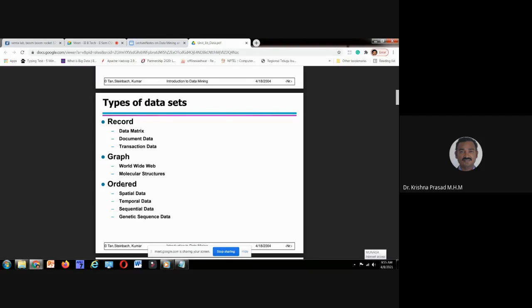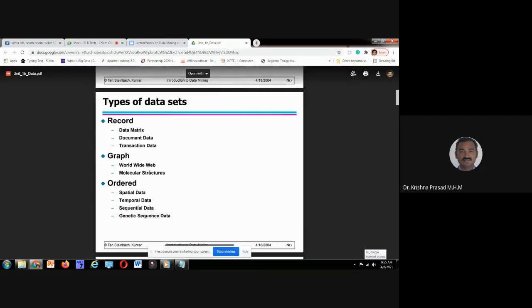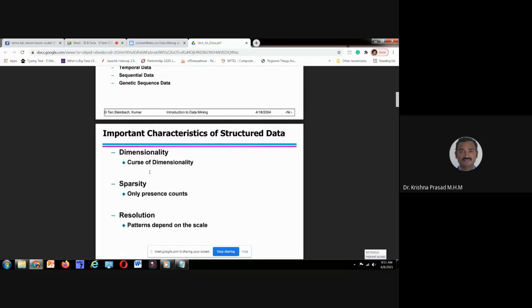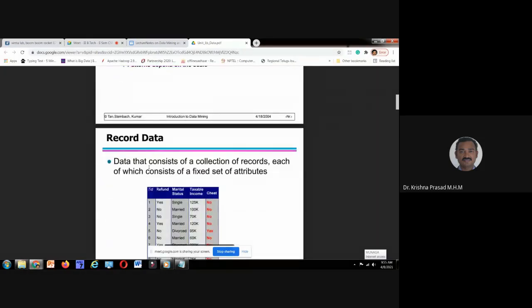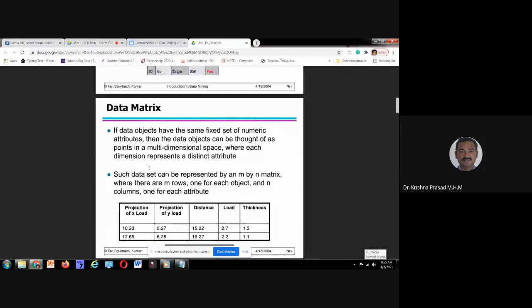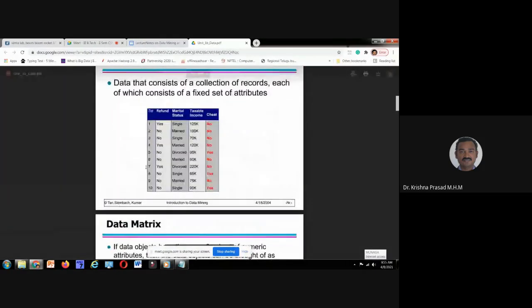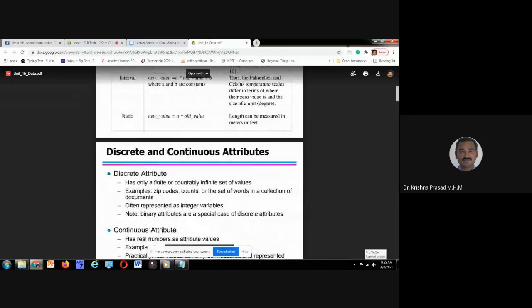Today we have discussed these things. In the next class, we will discuss the characteristics of structured data, insights of record data, data matrix, and similarity and dissimilarity. Those concepts we will discuss in the upcoming class.